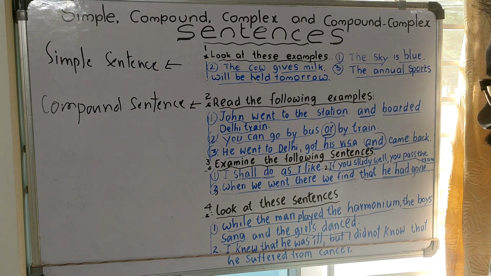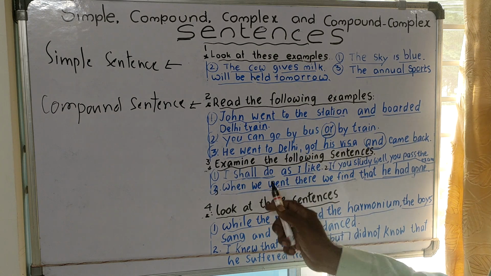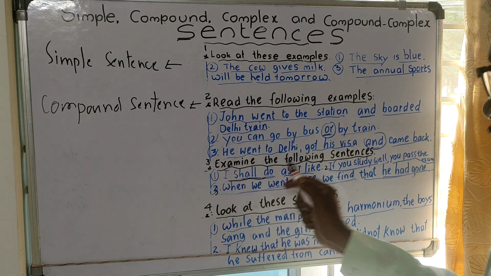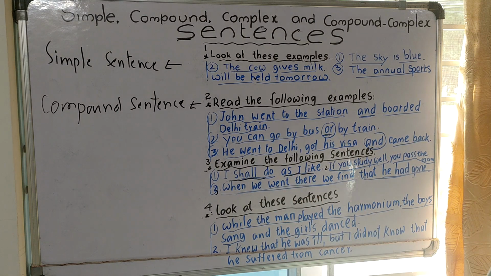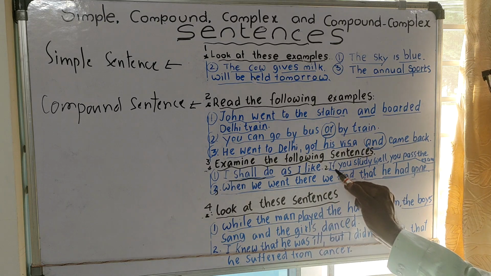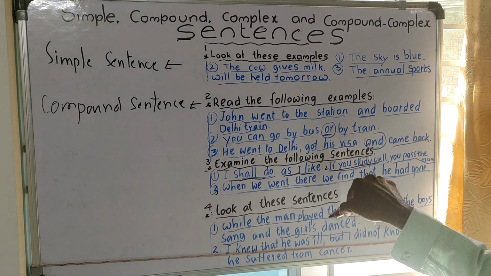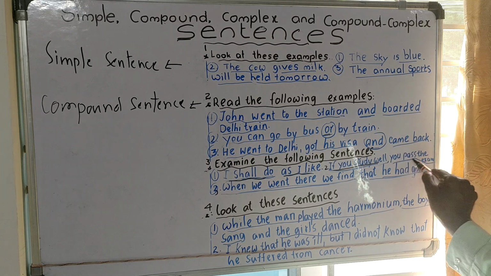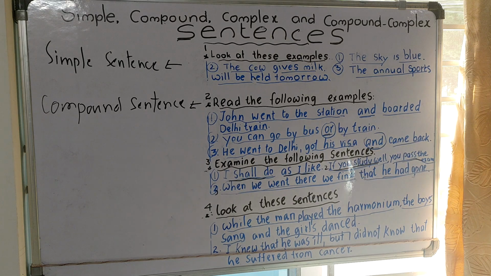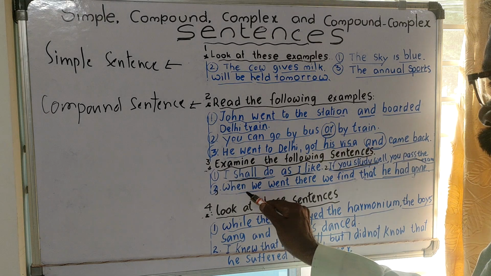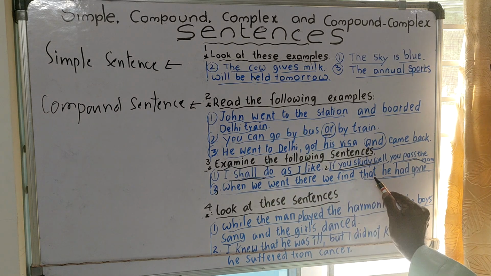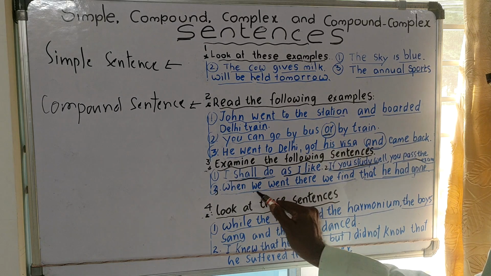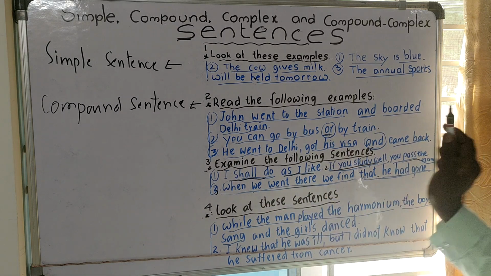When we observe these three sentences, we come to know that 'I shall do' is a main clause and 'as I like' is a subordinate clause. And here, 'if you study well' is a subordinate clause and 'you pass the exam' is the main clause. And here, 'when you went there' is the subordinate clause and 'we found that he had gone' is the main clause.